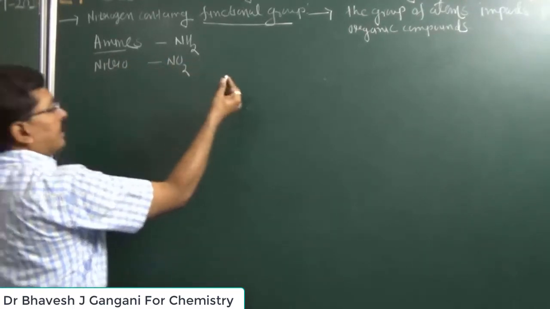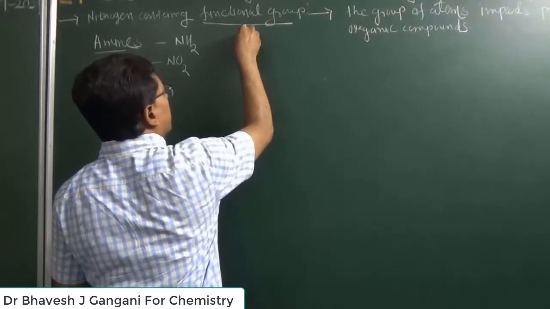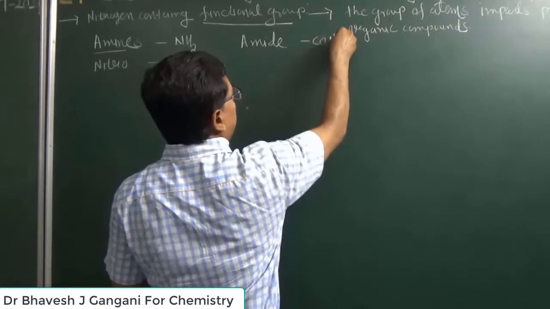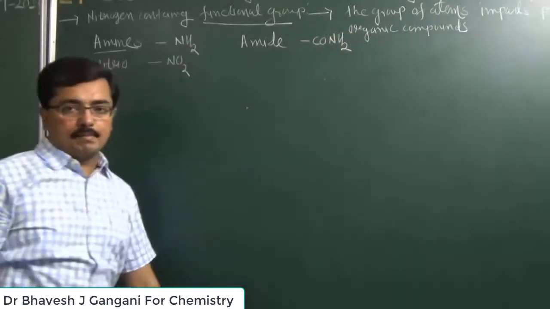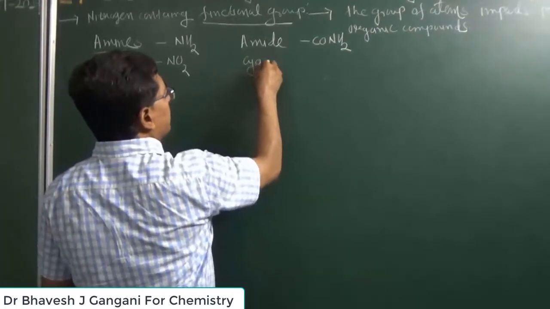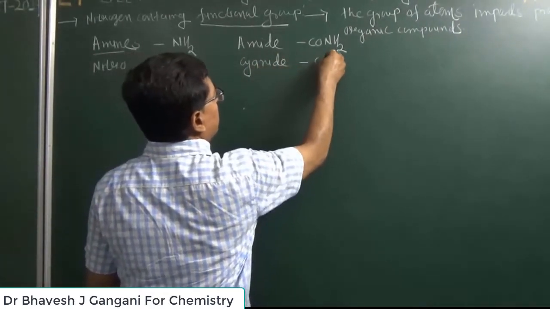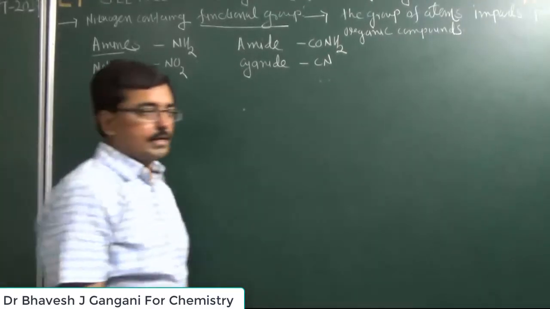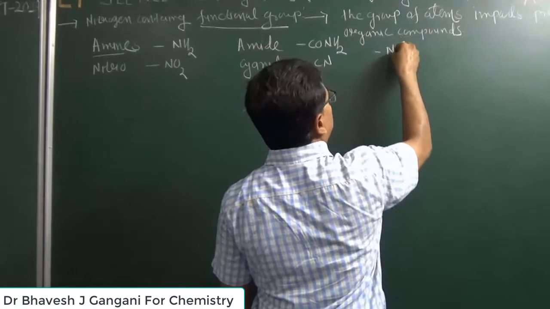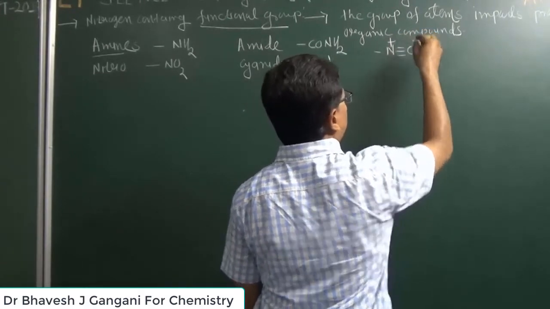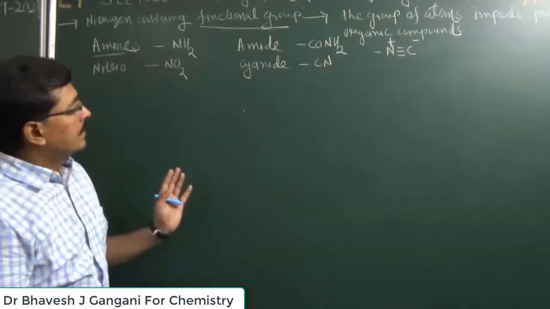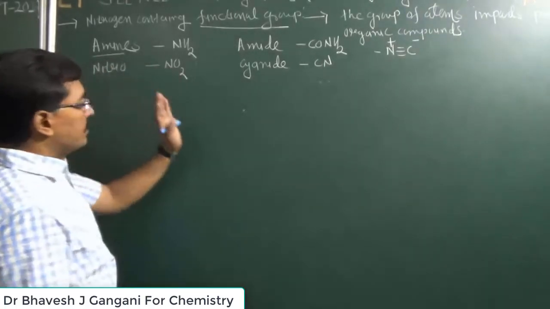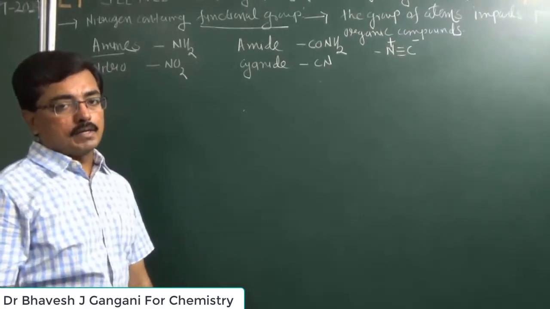Then after, another functional group is amide. Amide, if CONH2 group is present in an organic compound, then it is known as an amide. Then cyanide and isocyanide. If carbon is joined with nitrogen through a triple bond, then this functional group is known as a cyanide. And if nitrogen has a triple bond with carbon, nitrogen has positive charge, carbon has negative charge, then this functional group is known as an isocyanide. So there are 5 different nitrogen containing functional groups.